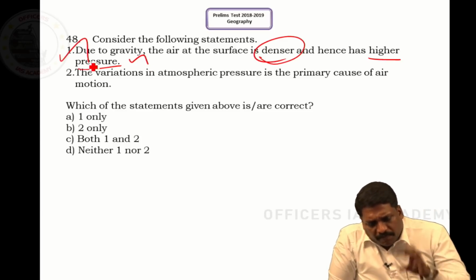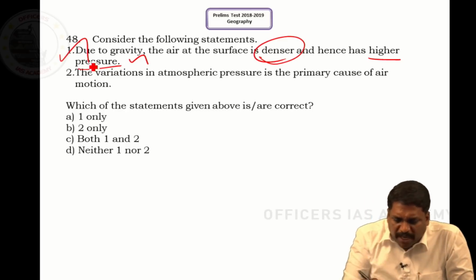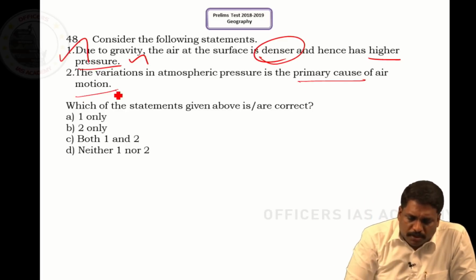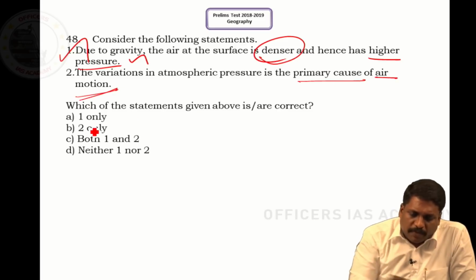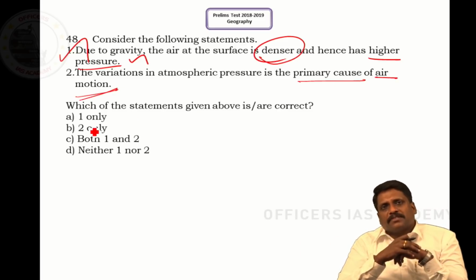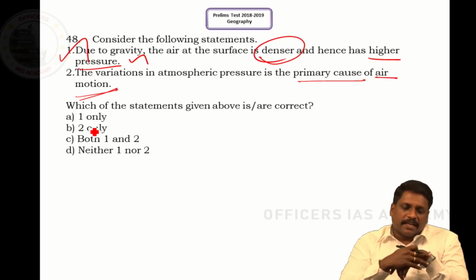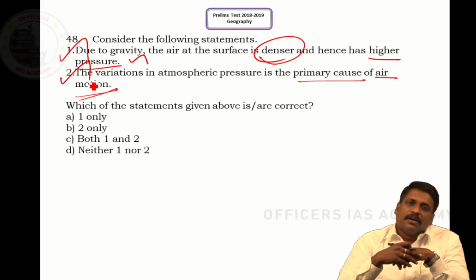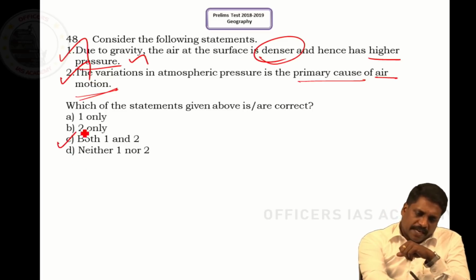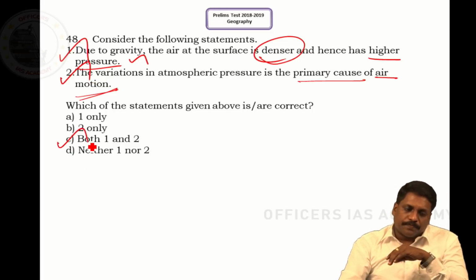Statement 2. The variation in atmospheric pressure is the primary cause of air motion. So why exactly does air move from place to place? It is because of the pressure difference, which you call the pressure gradient. Both are simple, direct statements. So the answer for this question will be both 1 and 2.